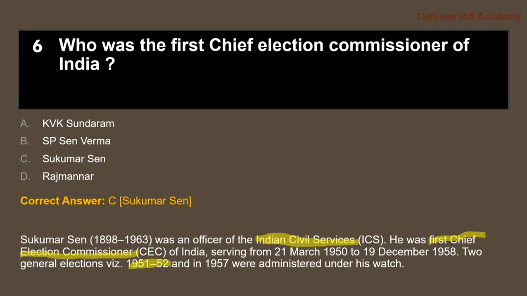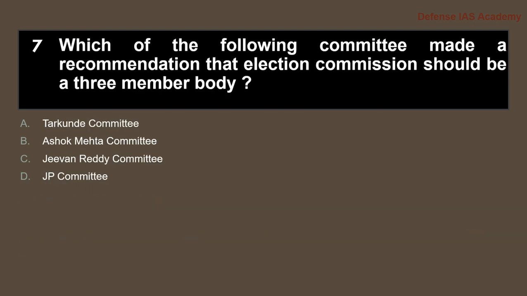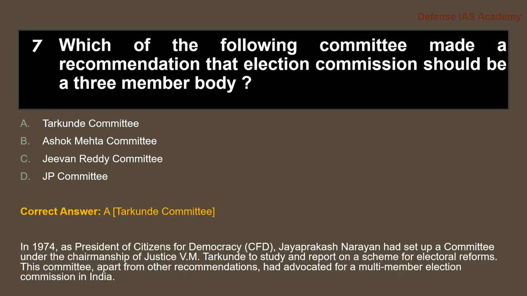So Sukumar Sen became the Election Commissioner of India, and under him two elections were held in India in 1951-52 and 1957. Seventh question: which of the following committees made a recommendation that the Election Commission should be a 3-member body? The correct answer is option A, Tarkunde Committee.